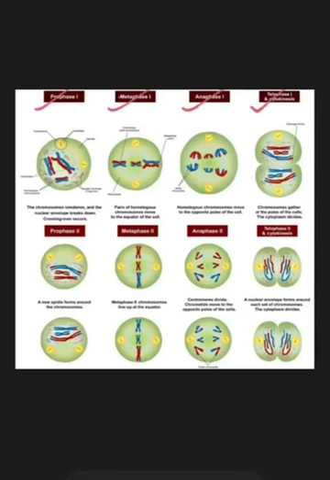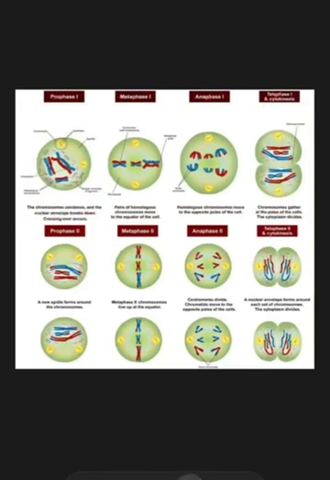Meiosis 1 consists of prophase 1, metaphase 1, anaphase 1, telophase 1, and then after that cytokinesis will take place, and then 2 separate daughter cells will be formed, which will be haploid. Then each haploid daughter cell will again go through prophase 2, metaphase 2, anaphase 2 and telophase 2, and will again undergo cytokinesis, forming 4 haploid daughter cells. So from one diploid germ mother cell, 4 haploid daughter cells will be formed by the process of meiosis.